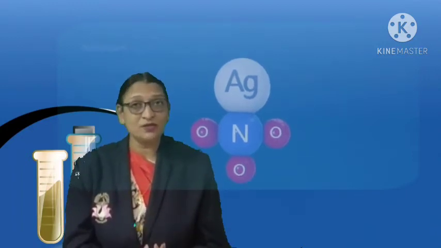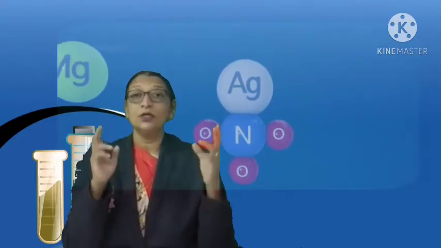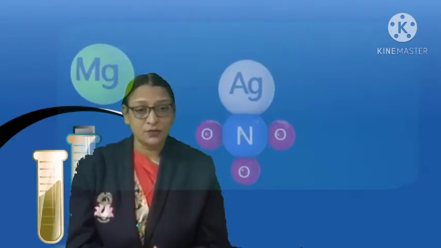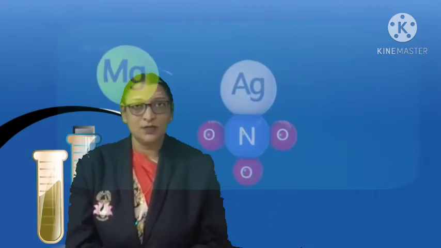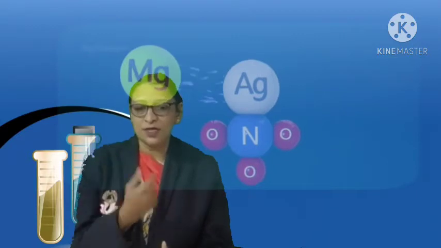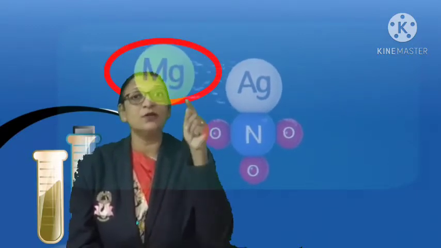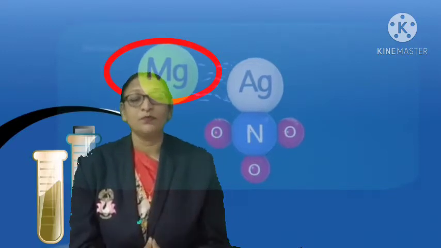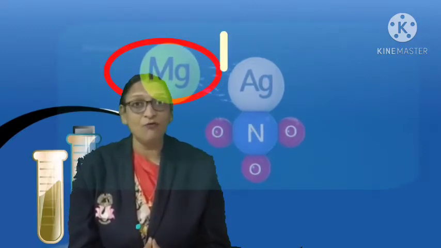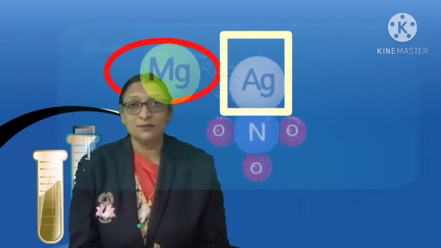A displacement reaction is a reaction in which two substances react to give a new substance. Here, of the two reactants, one substance is a little more reactive than the element that is a constituent part of the second reactant.